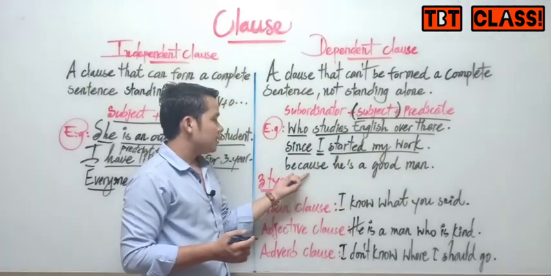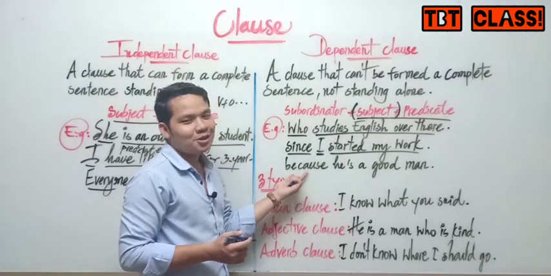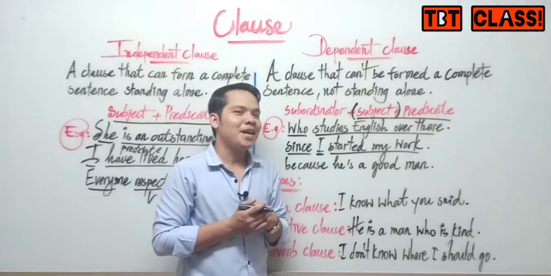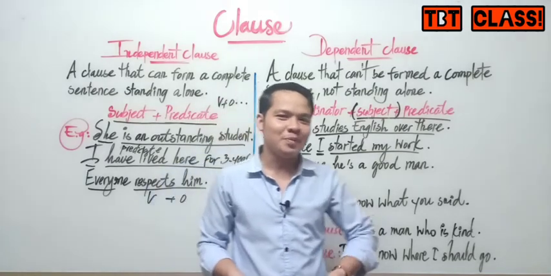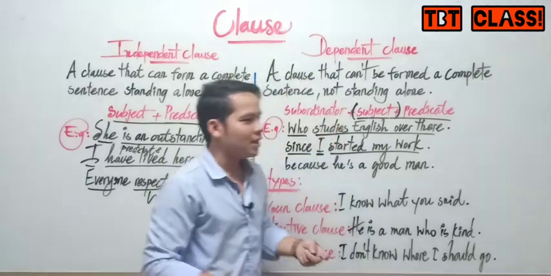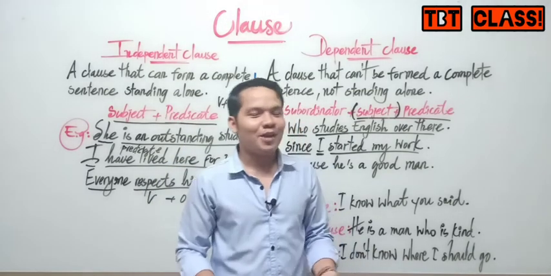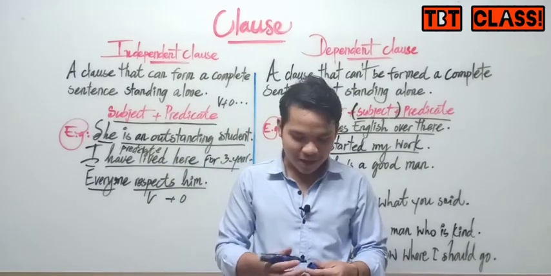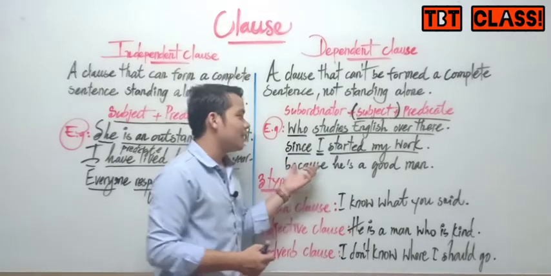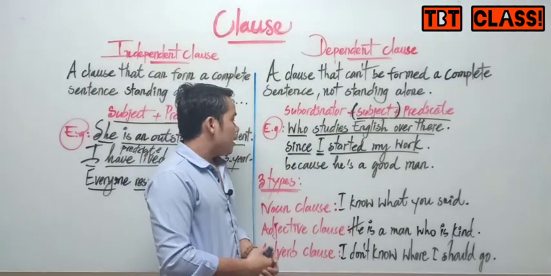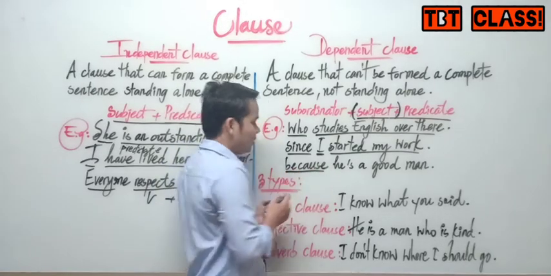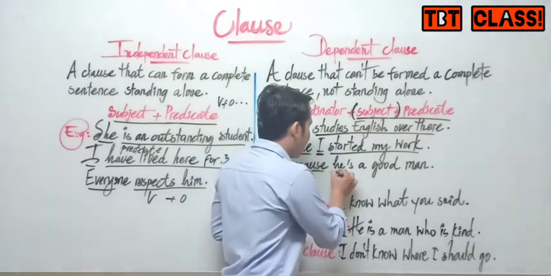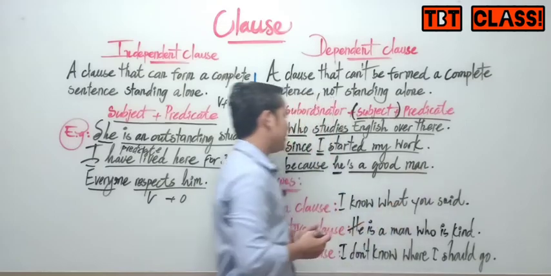Another one: because he is a good man. You got the idea? When we start our speaking, we just start like this. Do you want the listener to understand your words? Of course. I guess that everyone will not understand your speaking if you start saying it like this. Because he's a good man. You see, it is subordinator, and subject, predicate.